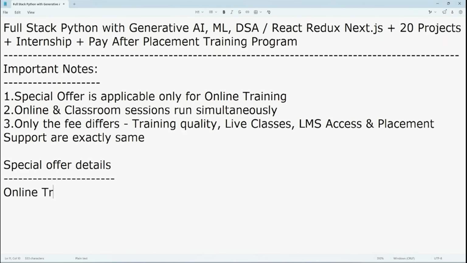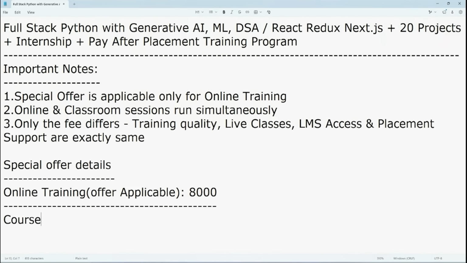Regarding the special offer details, for online training the offer is applicable. You are going to pay just 8,000 for the course as well as the internship, both together.